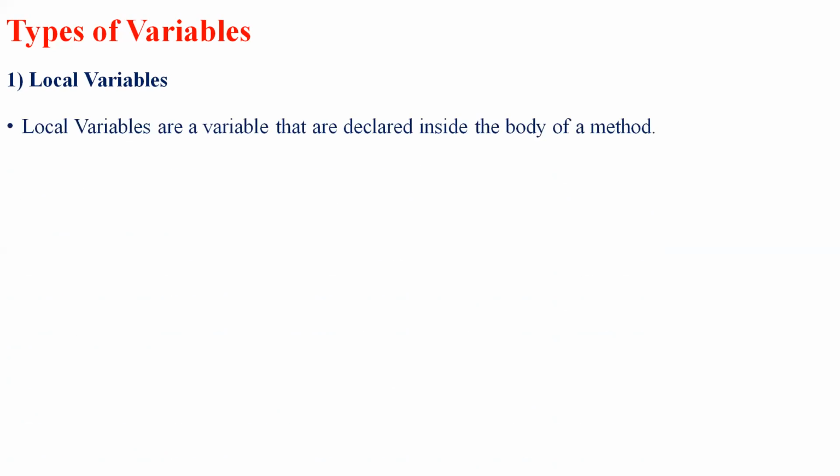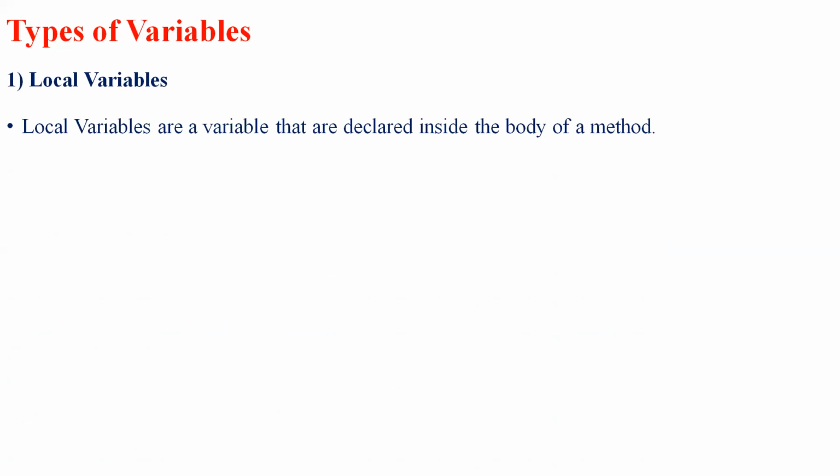There are basically three different types of variables in Java, and let's see each and every type of variable. They are local variables, instance variables, and static variables.